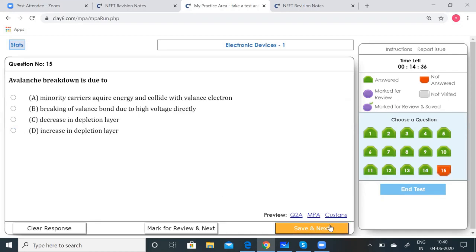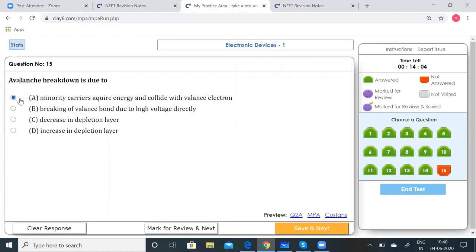Finally, the last one. Avalanche breakdown is due to... the previous question, the first option was a good example for that. So, good explanation for that. In avalanche breakdown, the minority charge carriers collide with the valence electrons to create more hole electron pairs. So thereby the breakdown occurs only by this manner. So it should be the first one. So you can see minority carriers acquire energy and collide with valence electrons.